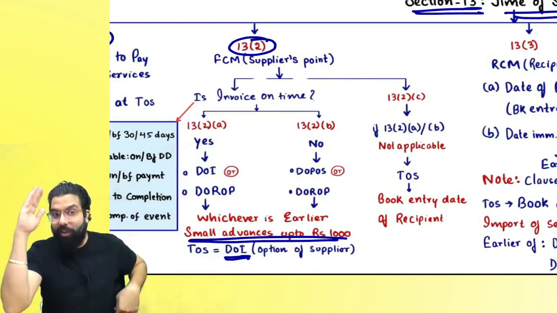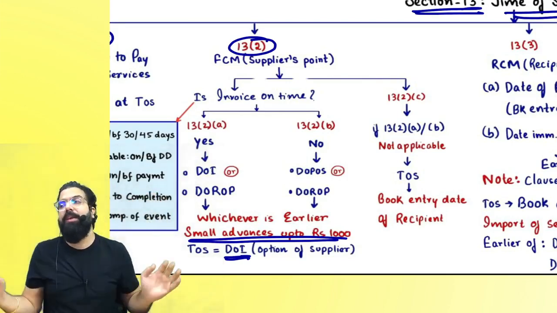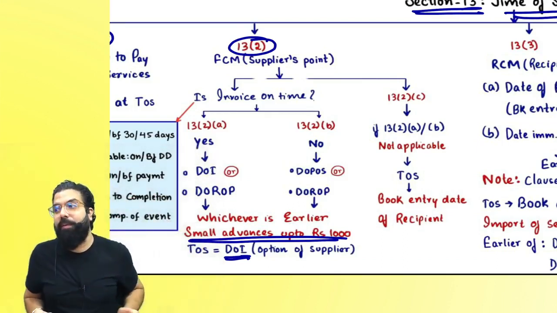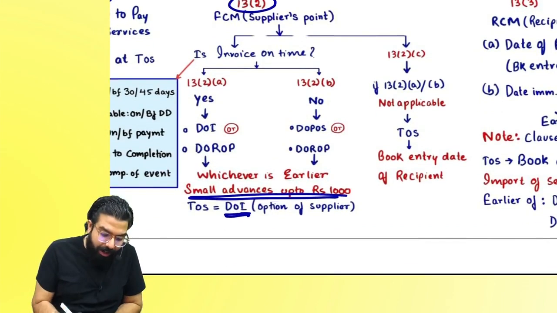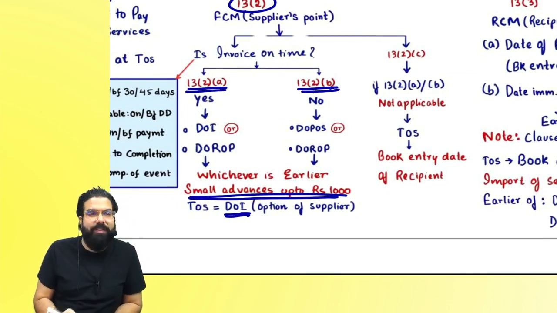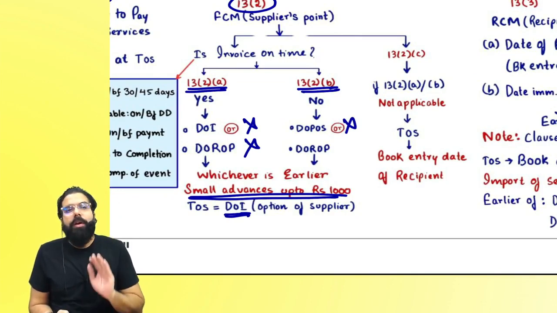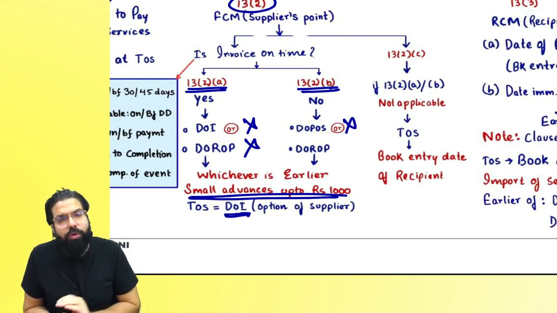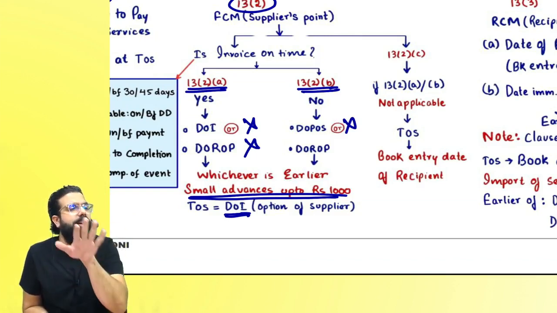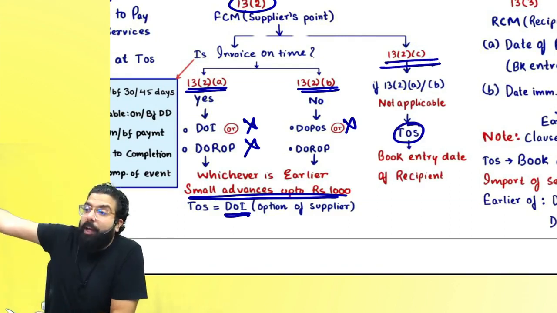If you have raised the invoice on time, the time of supply is date of invoice or date of receipt of payment, whichever is earlier. If you have not raised the invoice on time, it is date of provisioning of service or date of receipt of payment, whichever is earlier. Always remember, if section 13.2a or 13.2b is not applicable to you, basically you don't have a date of invoice, date of receipt of payment, or date of provisioning of service, then 13.2c says that your time of supply will be based on the recipient's books of account.